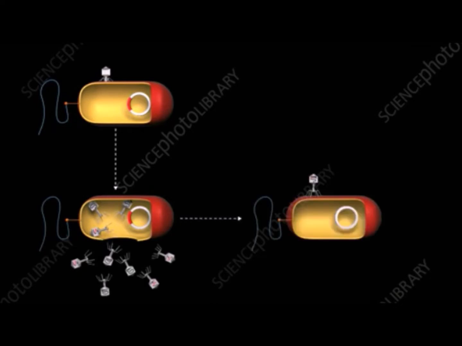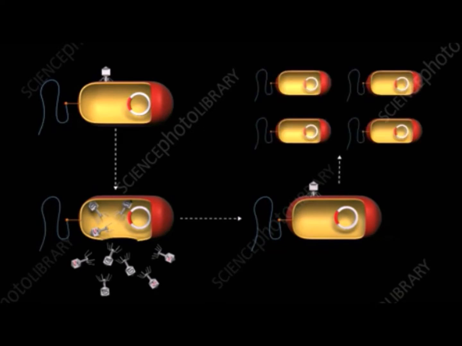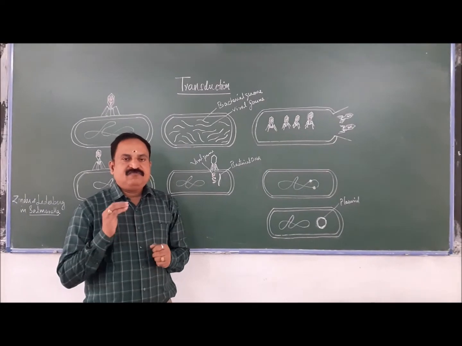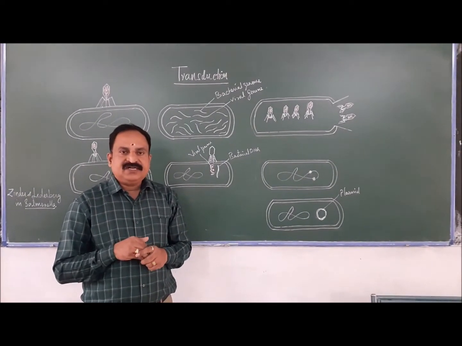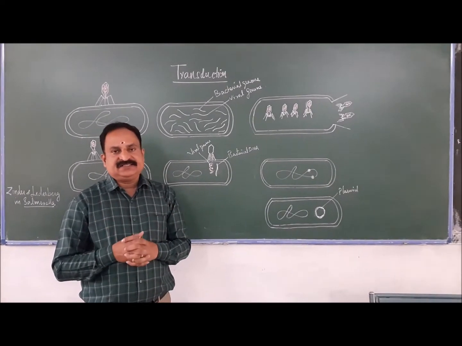The bacterial DNA either forms a plasmid or gets inserted into the recipient DNA if it is homologous to the recipient genome. Most of the time it remains as extrachromosomal DNA. It can also get inserted with the prophage if it is a temperate phage. So the fate depends on the portion of bacterial DNA and also on the nature of the bacteriophage. There are two types of transduction. One is generalized transduction and the other one is specialized transduction.